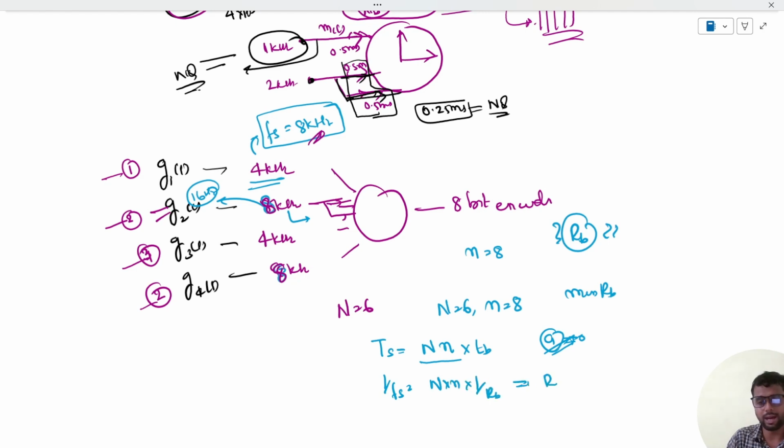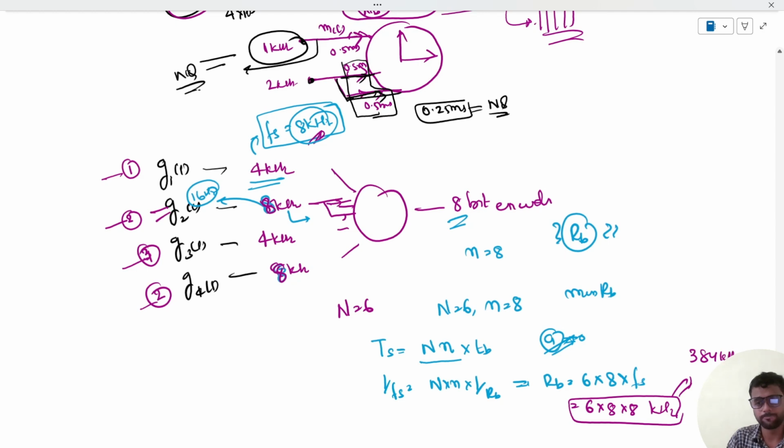Or from here we get Rb is nothing but capital N, which is 6, small n, which is 8, and Fs, which is 8 kilohertz. So this is nothing but 6 into 8 into 8 kilohertz. Whatever you get is the answer. Most probably 48 into 8, that is 384 kilohertz.